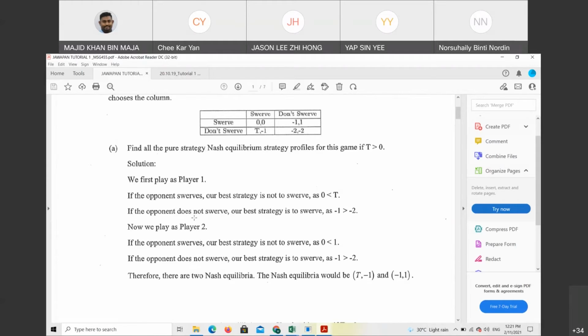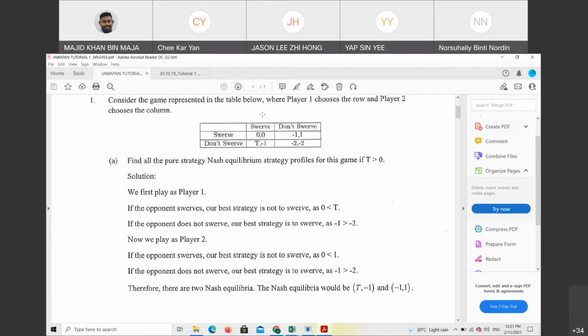If now we want to find the pure strategy when we play as player 2, okay? If player 1 chooses swerve, we will definitely choose not swerve. Betul? Ini sebab kita ada menggunakan pure strategy.